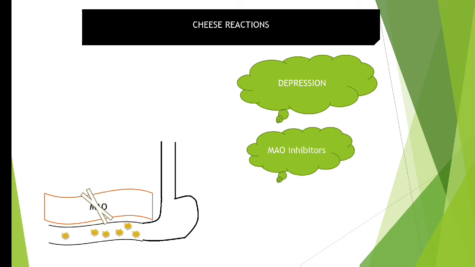Now suppose a person who is suffering from depression is under treatment with a monoamine oxidase inhibitor, and if such an individual consumes cheese containing a large amount of tyramine, then what will happen? This tyramine, which is present in your GI tract, was supposed to get metabolized by monoamine oxidase, but since we have given a monoamine oxidase inhibitor, this enzyme will not work to metabolize the tyramine. So next, this tyramine will move to your blood circulation.